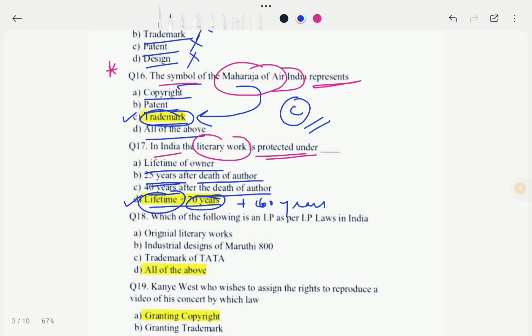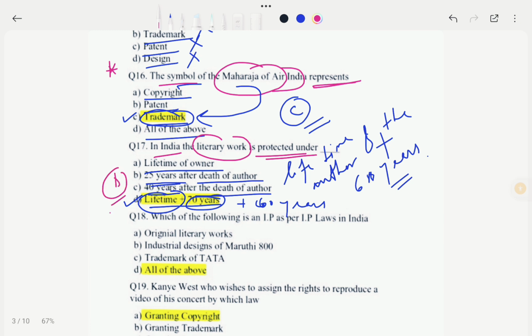That means in India, literary works are protected by copyright for the lifetime of the author plus 60 years. Lifetime of the author plus 60 years. Okay, plus 60 years. So in this case our correct option would be option D. Okay, so now moving to the next question.